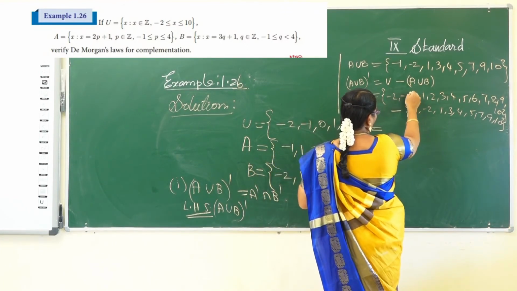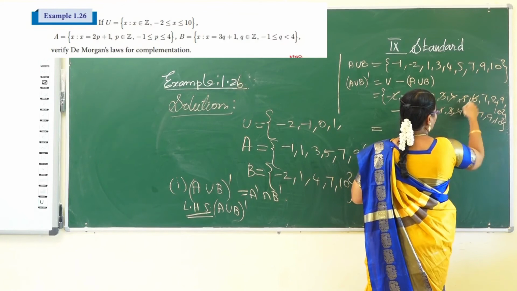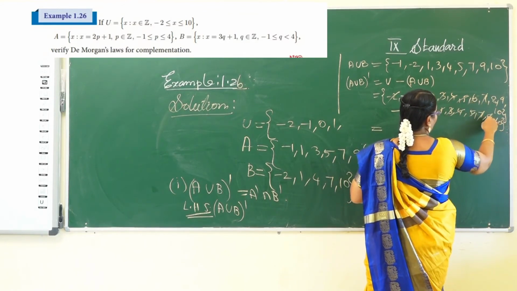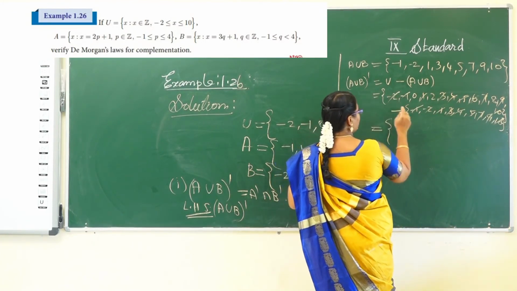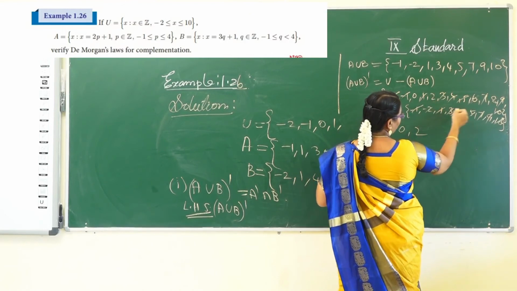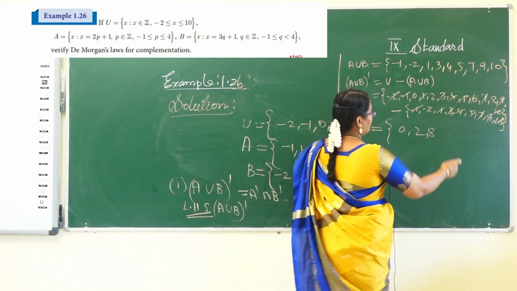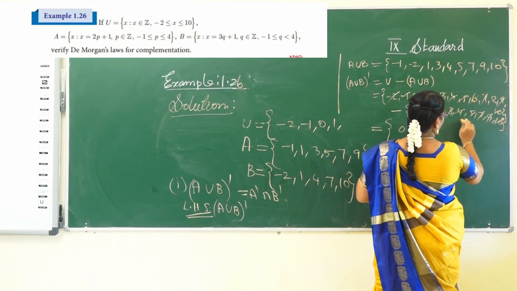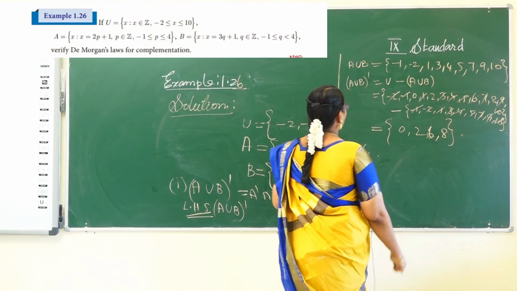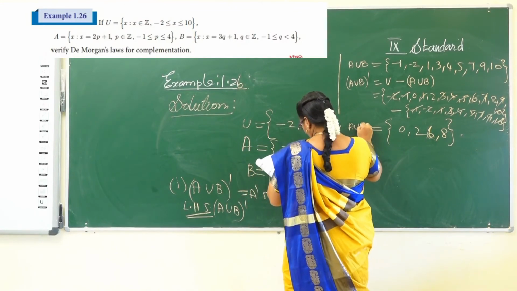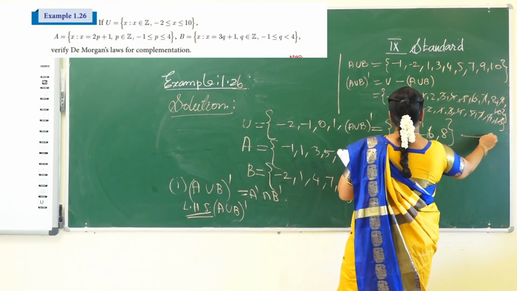Which terms are common in both sets are cancelled. 6 is not cancelled, then 7, 9, 10. So the remaining elements in the universal set are 0, 2, 6 and 8. So A union B the whole complement is 0, 2, 6, 8. So it's equation number 1.